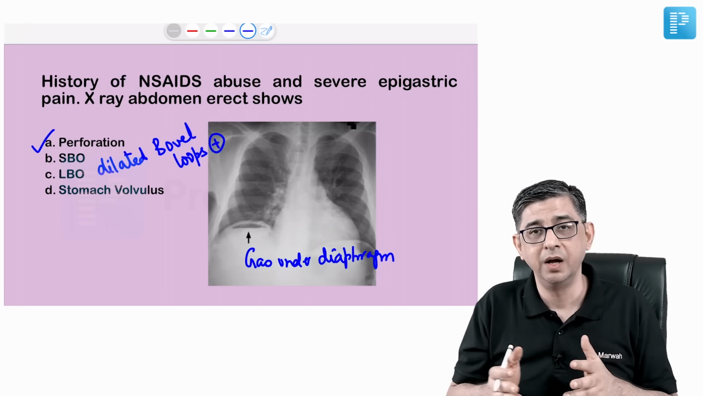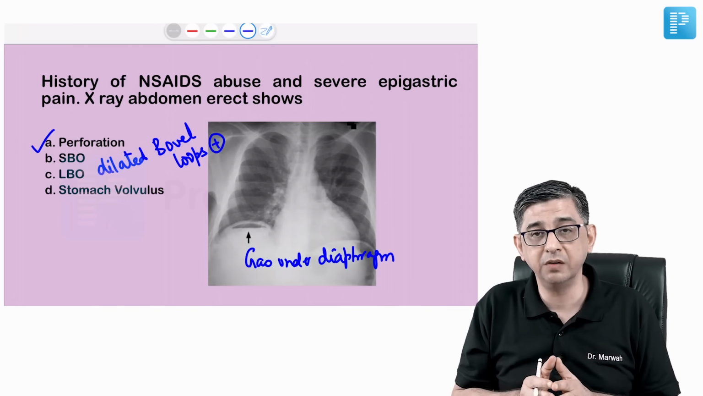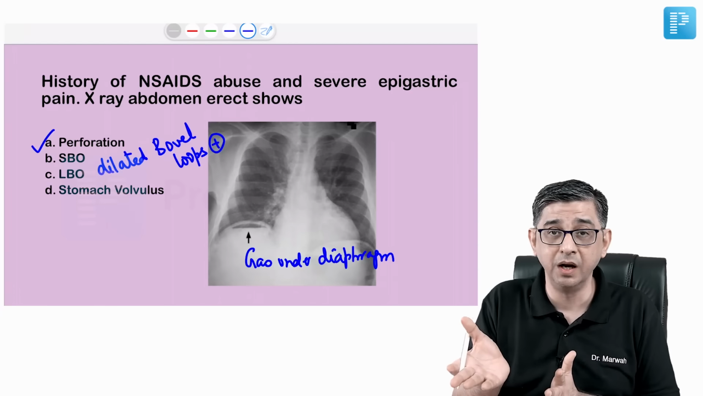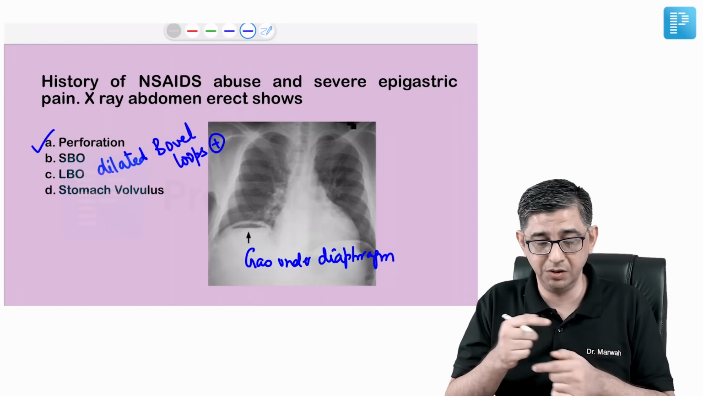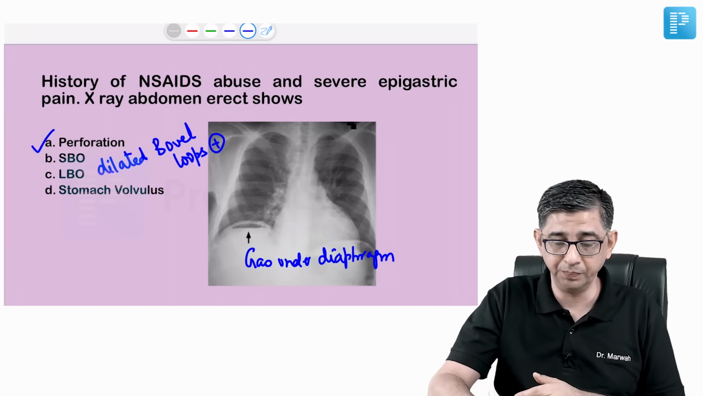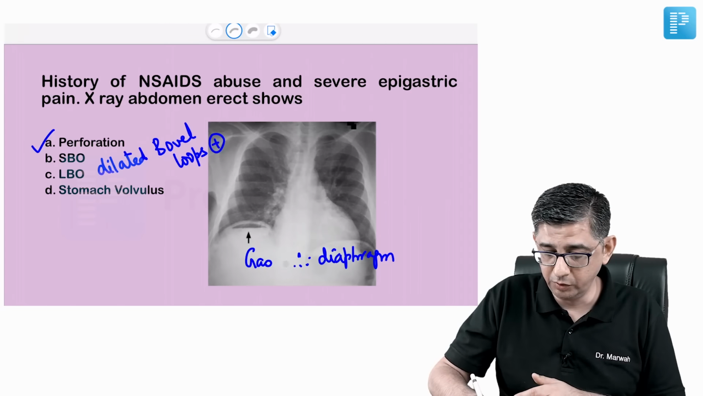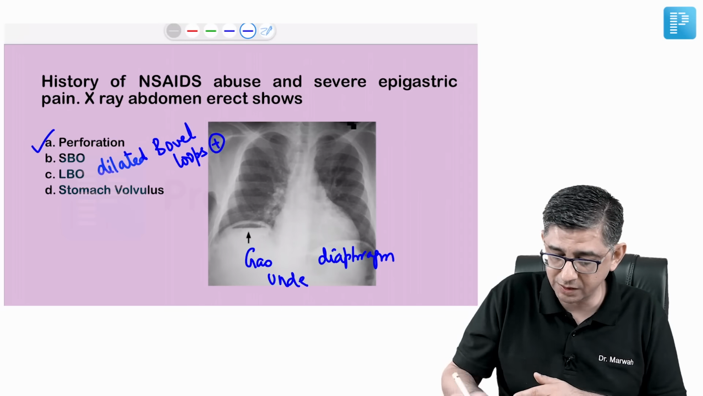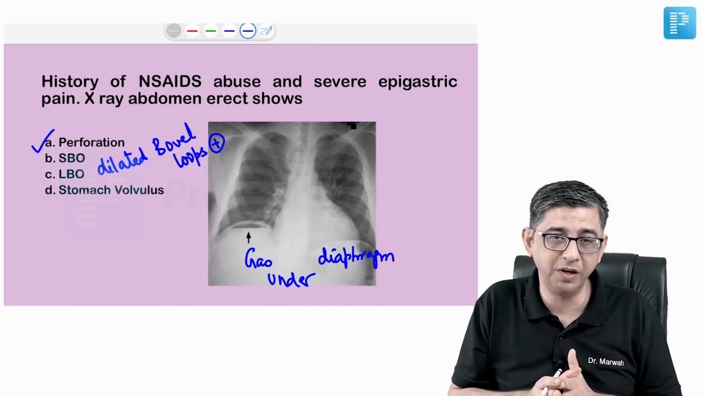I don't think they will ever give you an X-ray, because even an expert may not be able to pick up a stomach volvulus on an X-ray. You require a CT abdomen for that, because the stomach is folded on its own axis. But perforation peritonitis is something that is always asked. So I would rate this as one of the standard questions, which is bread and butter for you, in the sense that it helps you amplify your scores.